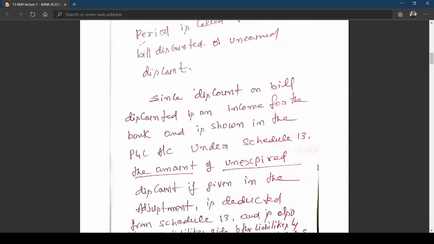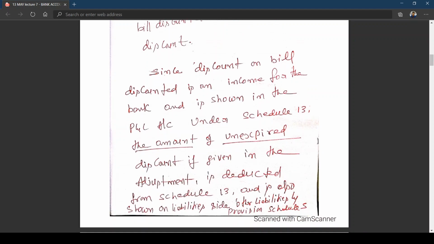Under Schedule 13, the amount of unexpired discount, if given in the adjustment, is deducted from Schedule 13. The focus for today's discussion is how to calculate unexpired discount.